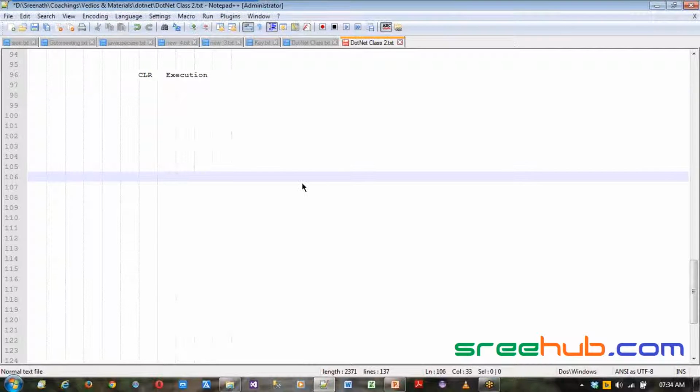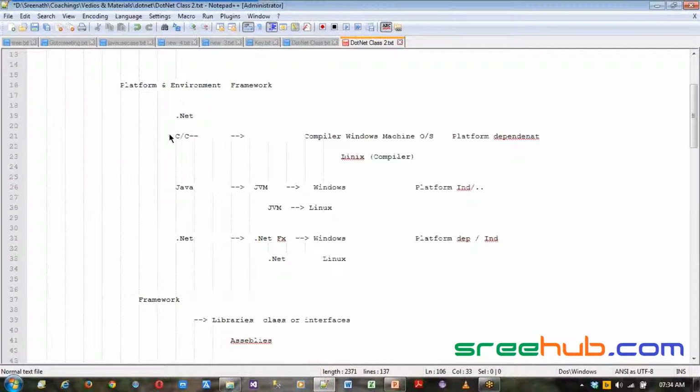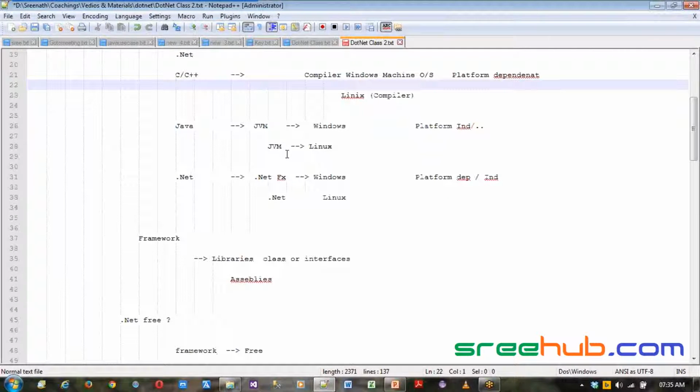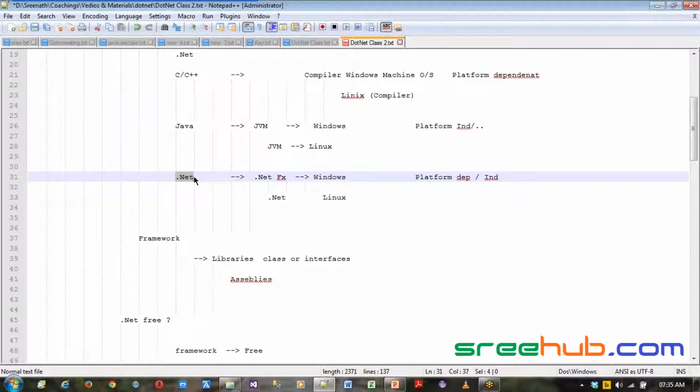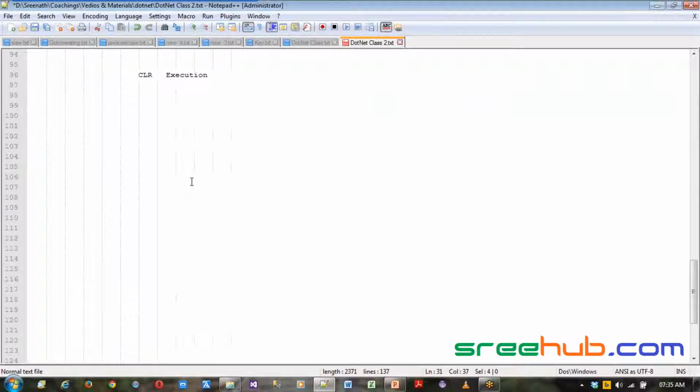Platform dependency and independency, where we have learned about the compilations, right? Okay, the compilation process. It's very important to understand what the compilation process in .NET is. Now, first, what is compilation? What do we actually mean by compiling a program?